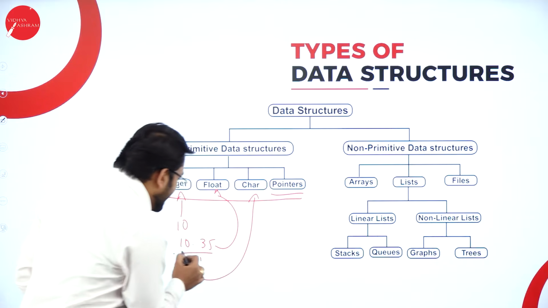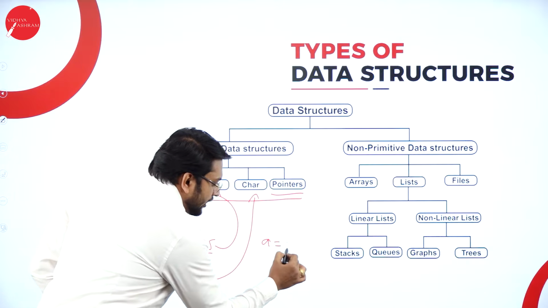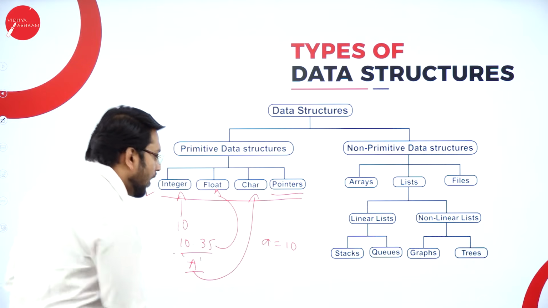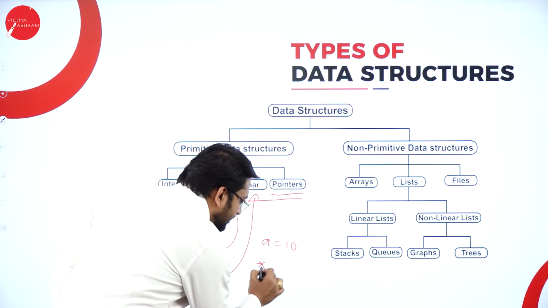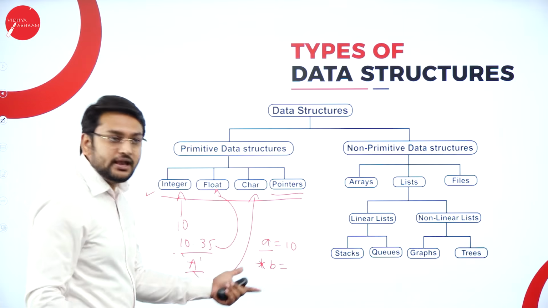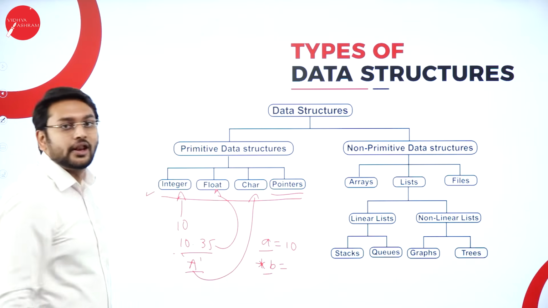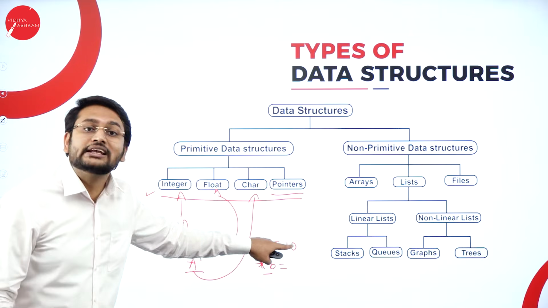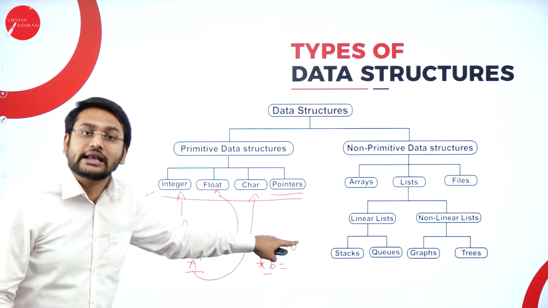Guys, what exactly is A storing? A is storing some value, okay? Now, what I will create is a pointer variable. This is a normal variable of type int, and this is a pointer variable. In this normal variable of int, I can store only an integer value.